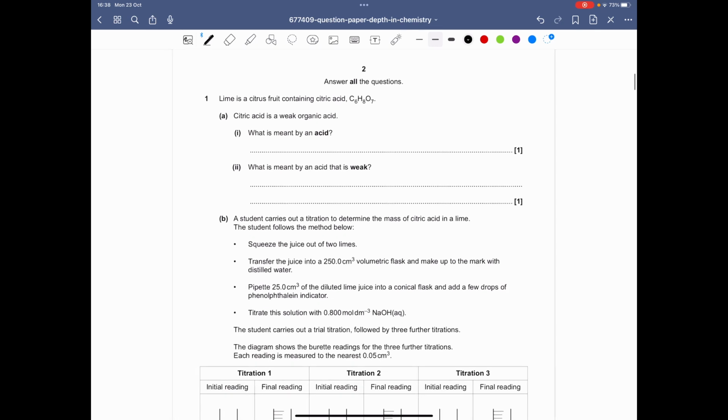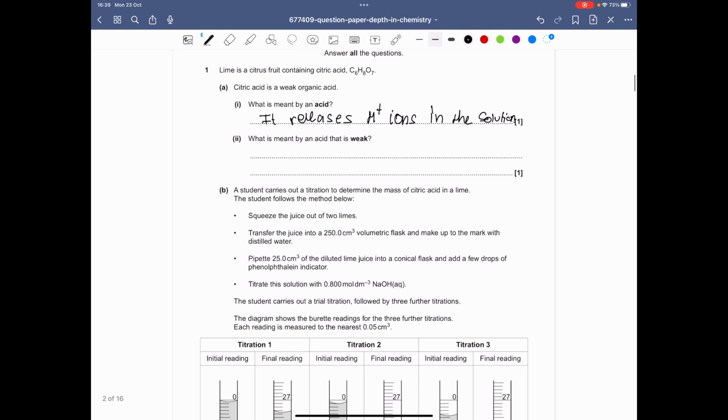Lime is a citrus fruit containing citric acid, C6H8O7. Citric acid is a weak organic acid. What is meant by an acid? So an acid is basically something that releases H plus ions in the solution. So yeah, that should just be memory recall, to be honest.